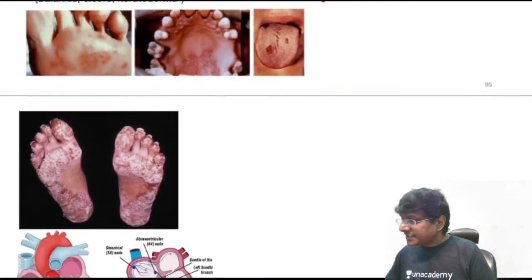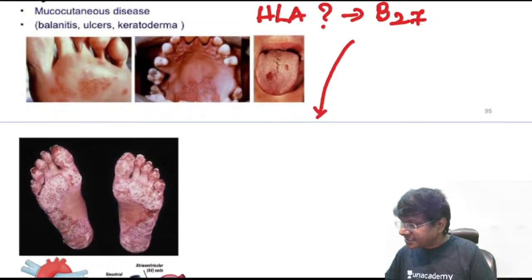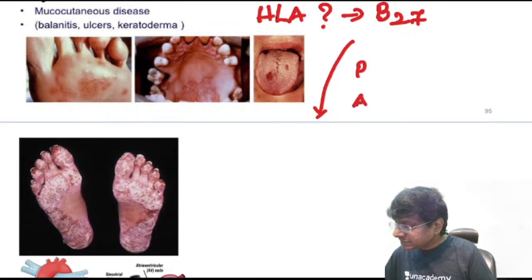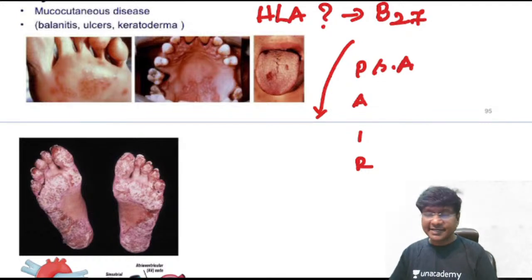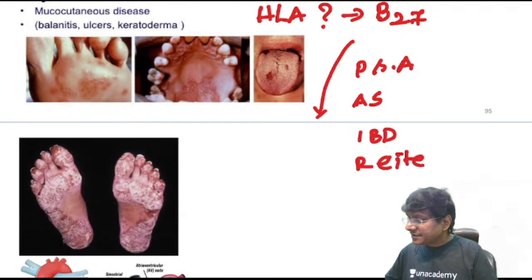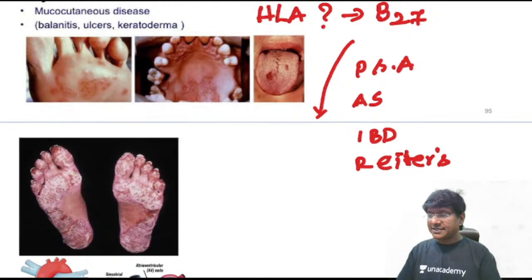So now what are all the conditions where you have this HLA B27? Just remember this mnemonic. That mnemonic is PAIR. What does PAIR stand for? P stands for psoriatic arthritis, A stands for ankylosing spondylitis, I stands for inflammatory bowel disease, R stands for Reiter syndrome or reactive arthritis.